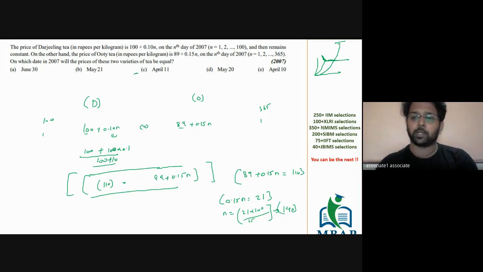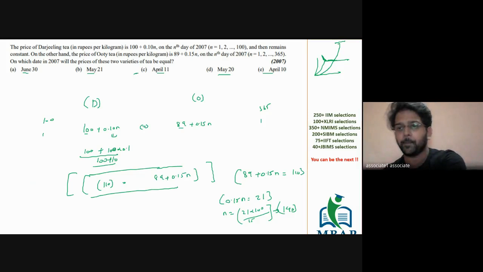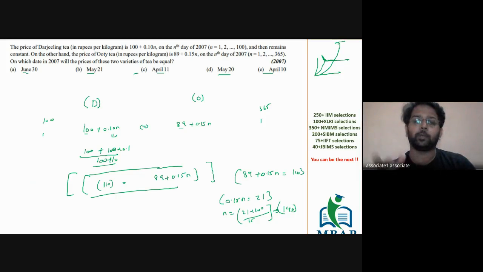If you solve this, you will get the value of n as 140. The question is, what date of the calendar year will be the 148th day? This is far simpler than what we have thought of. It looks complex, but it is as simple as one equation, 89 plus 0.15n is equal to 110. That's it.